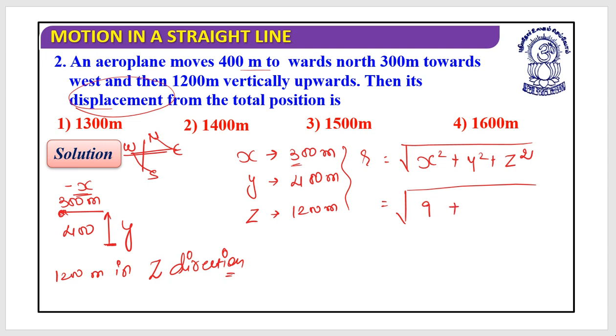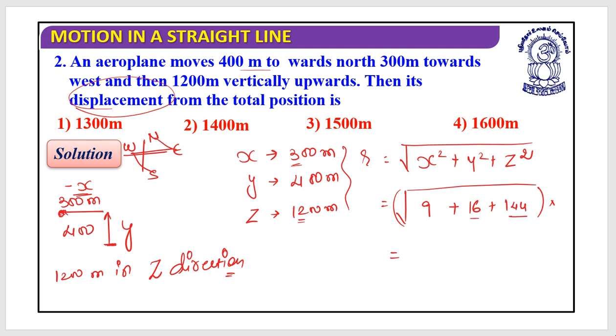So this is equals to 300 squared plus 400 squared, this is 9 plus 16, plus 12 squared, it's 144, multiplied by 100.